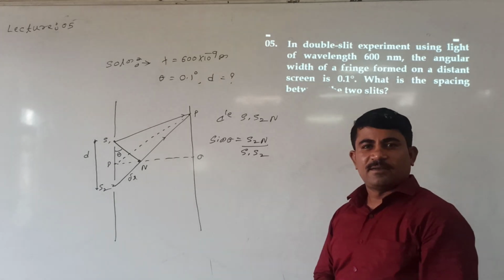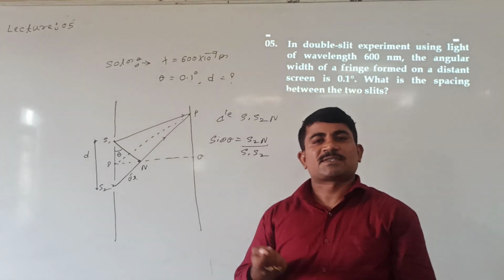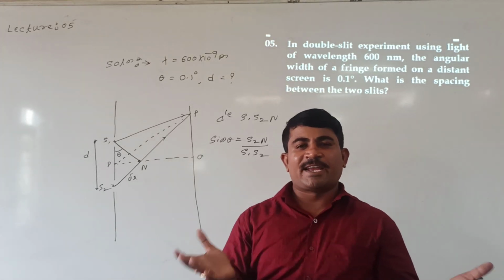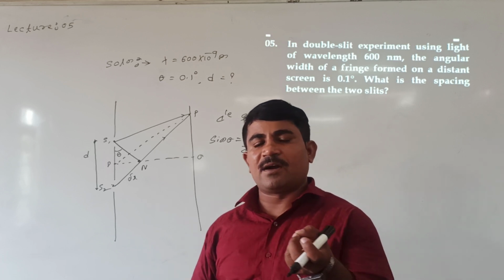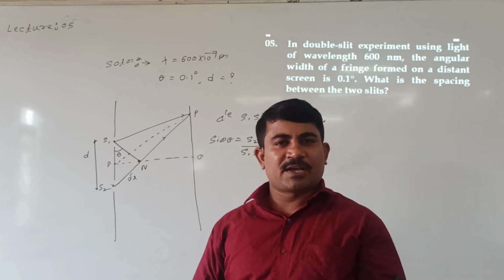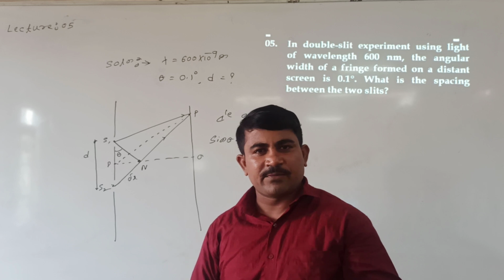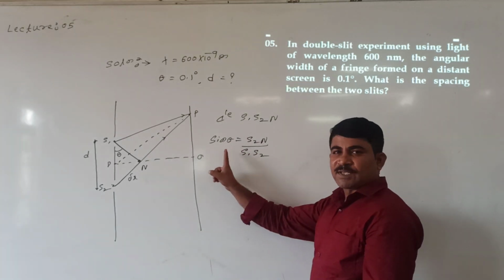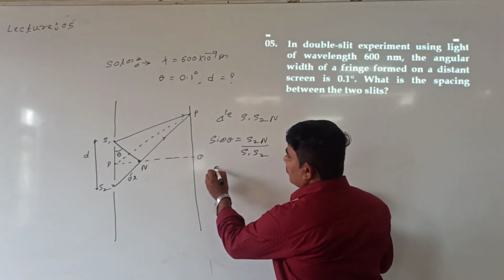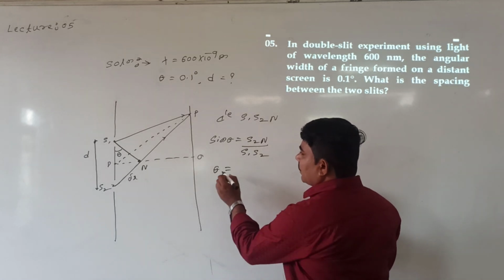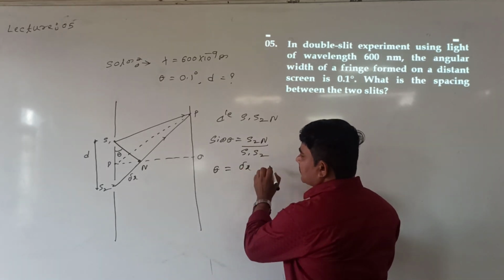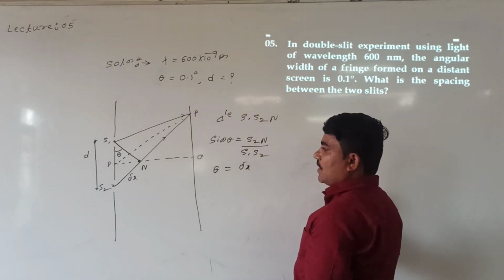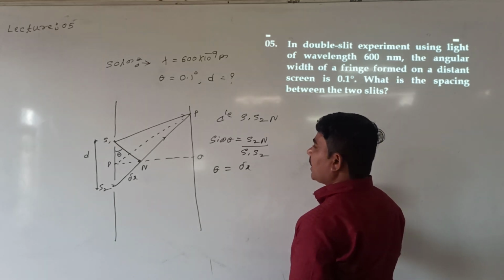Whatever the sine of the angle of incidence, or the sine of the angle of refraction, during reflection or refraction of light, that angle is assumed to be very, very small. So theta is very small, sin theta is equal to theta, which we are calling angular fringe width. Theta is equal to S2N, that is del x.